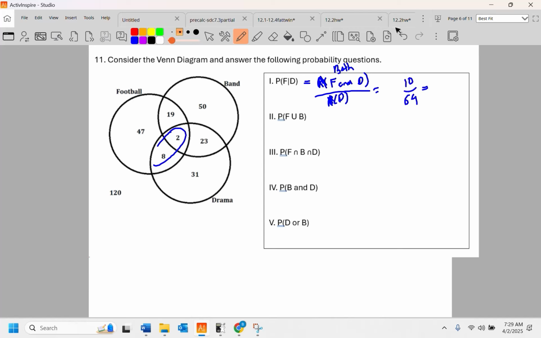So we're going to reduce that fraction on down. Those are both even. That's going to be 5 over 32.